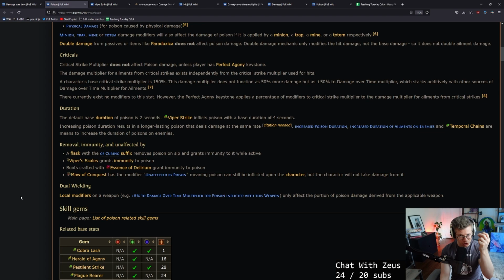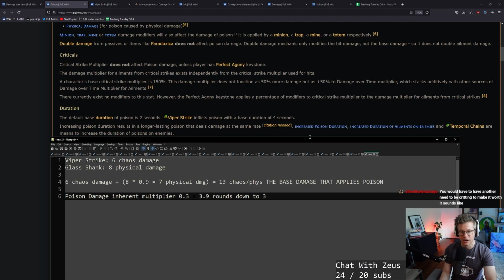Viper Strike is unique in that it afflicts poison with a base duration of 4 seconds. So there's a little bit of an exception there. Increasing poison duration results in a longer lasting poison that deals damage at the same rate. So if we go back to our Viper Strike example here, we ended up with 3 damage over time, and normally that would only be 2 seconds.